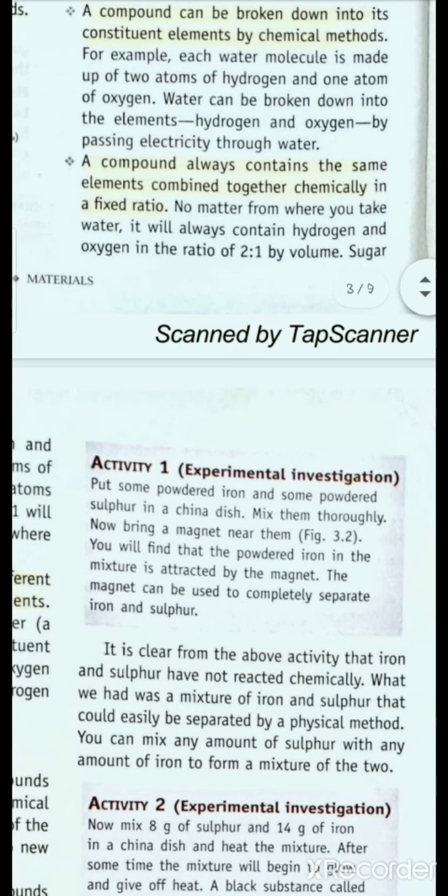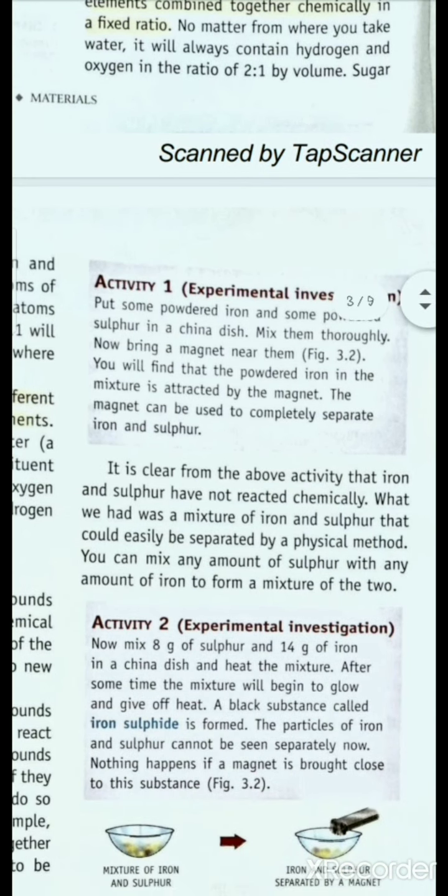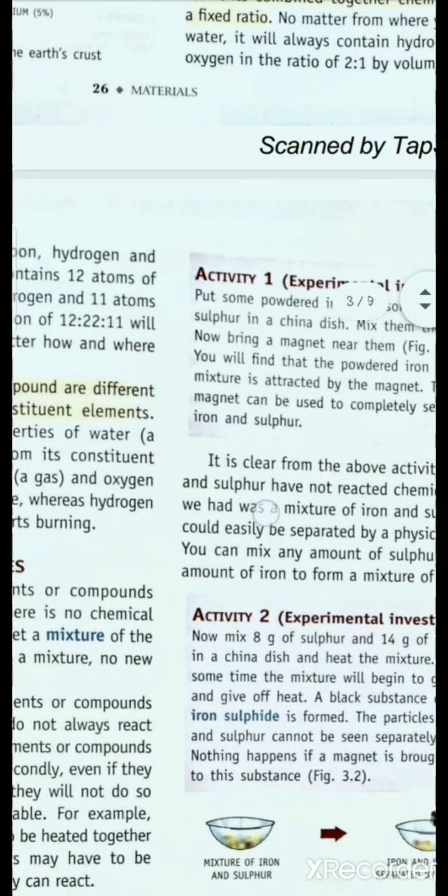For example, suppose we take water. The formula of water is H2O. This means that water can only be formed by taking 2 atoms of hydrogen and only 1 atom of oxygen. That is, the ratio will be 2:1. No other ratio can be taken to form water. If we take 4 hydrogen atoms and 8 oxygen atoms, or vice versa, we cannot form water. Take another example, CO2, carbon dioxide.